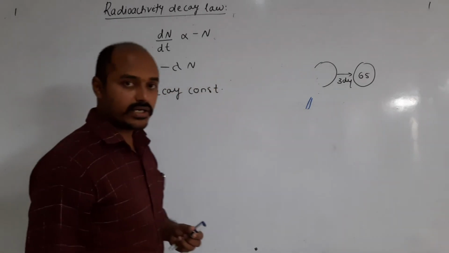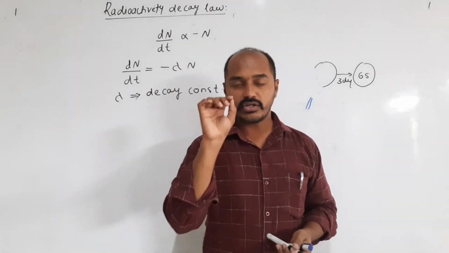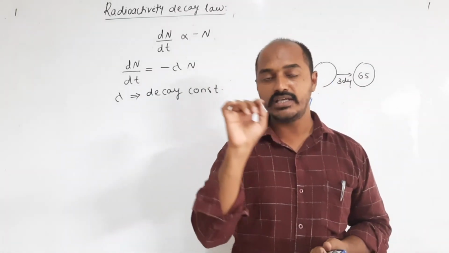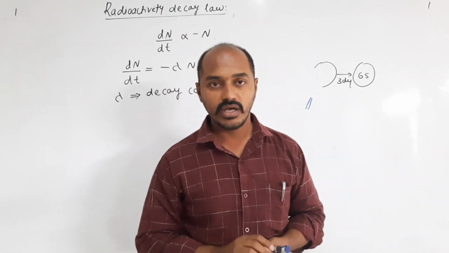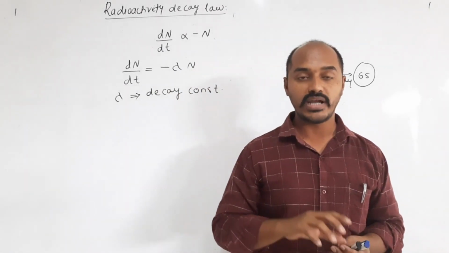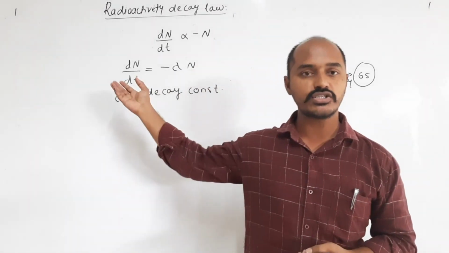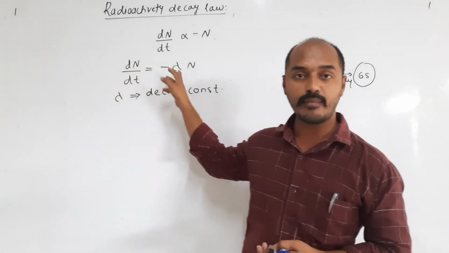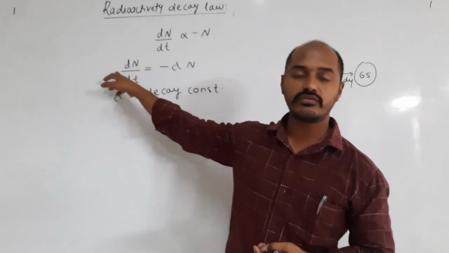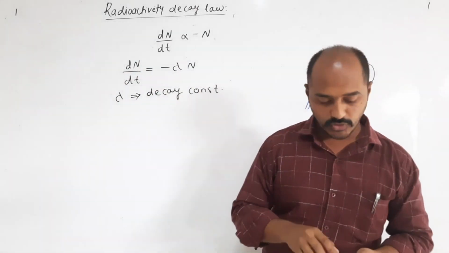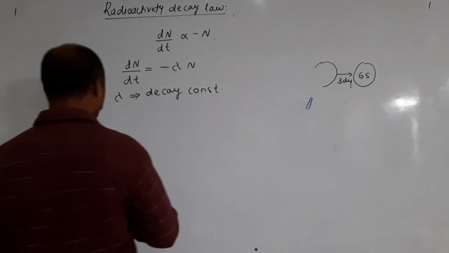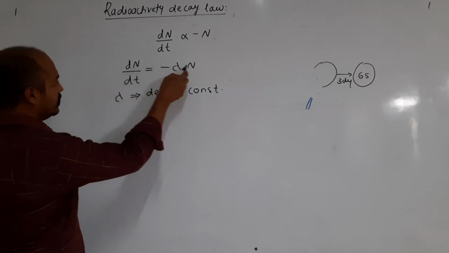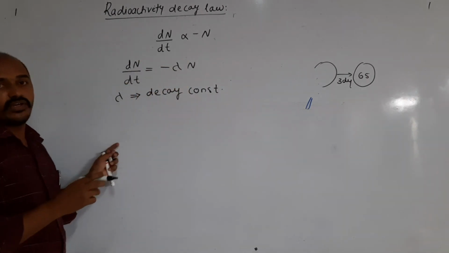Decay constant. And now you can see here, the rate of disintegration dN by dt is equal to minus lambda N. Now if lambda is more, then disintegration is more, or you can say the rate is more. If lambda is less, then the rate of disintegration is less. So this is the basic thing.